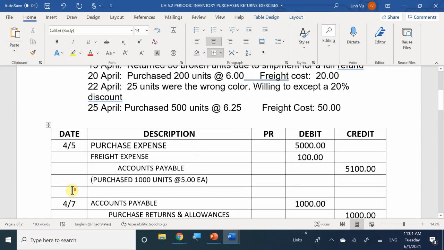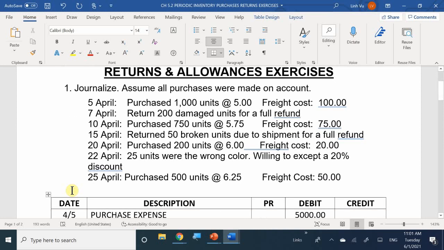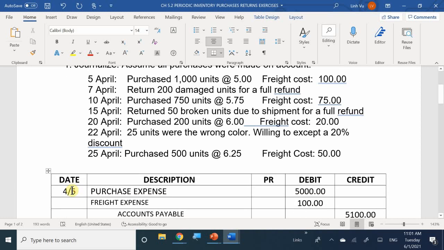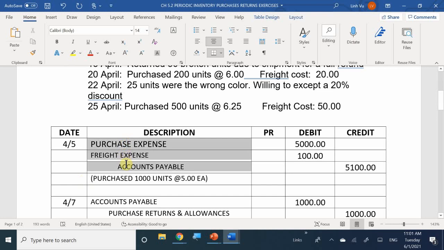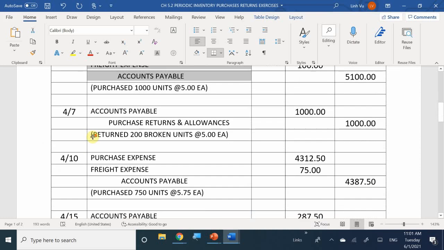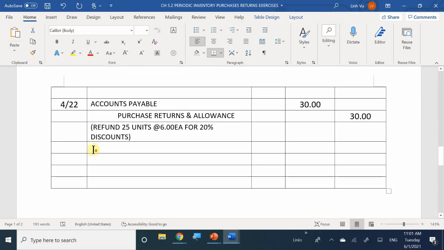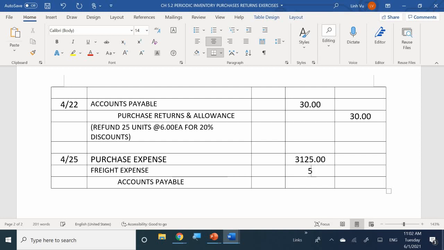All right, last but not least, our last thing that we have here on the 25th of April is that I purchased 500 units at $6.25 each, with the freight costing me $50. So your purchase is $3,125, okay, and then you'll list your freight cost at $50, and the total is $3,175.